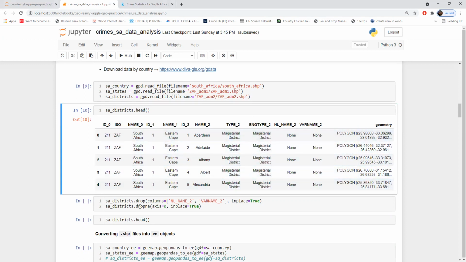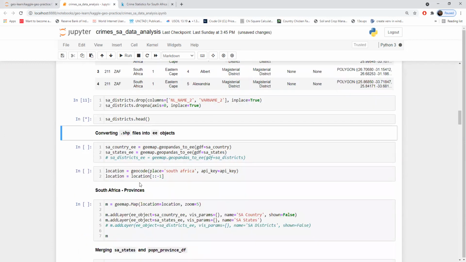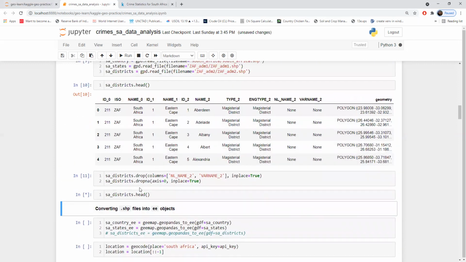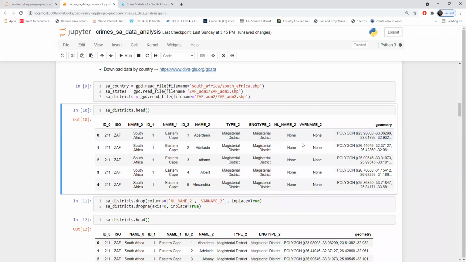We are dropping a few columns which have nan values, and again removing all the nan values. First we are dropping 2 columns and then removing other nan values row-wise. Now if you check the head of the districts data, we remain with the other columns other than these 2 which we removed.